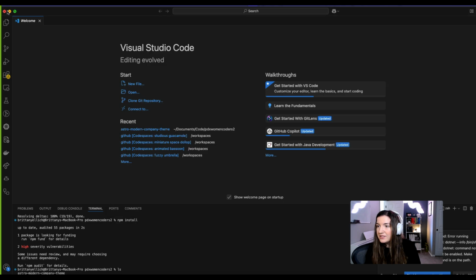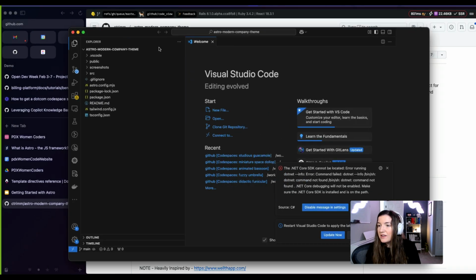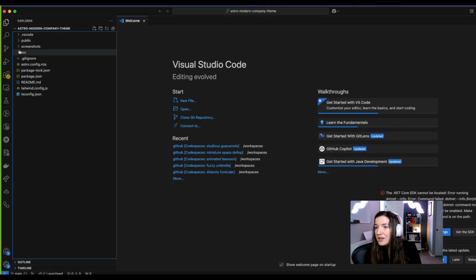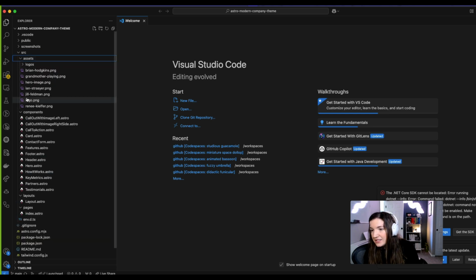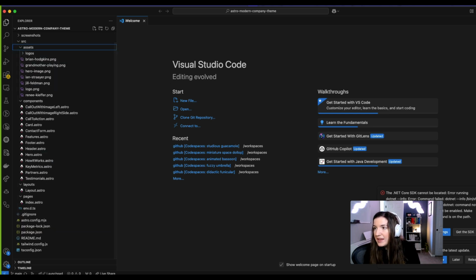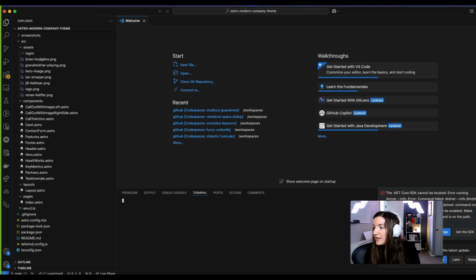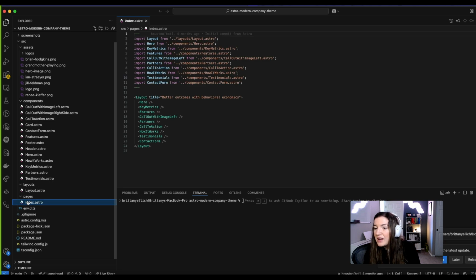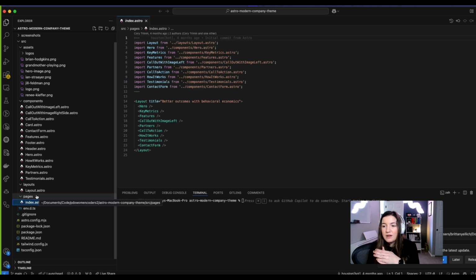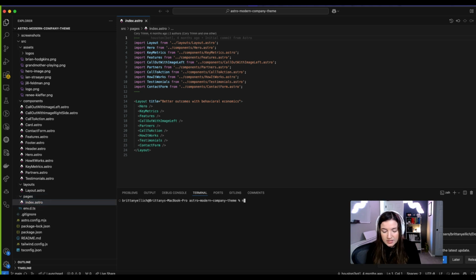All right, so here we are. Let's get the lay of the land of what this looks like. So we have these pages, layouts, components, assets, so photos. And I'm going to open up a terminal so that we can actually take a look at this as we go through. So one thing to note is that all of the pages, all of the routing for Astro goes through these pages. So we just have one page here, which is perfect. That's all we need to get started with. So we'll do npm run dev to get this running.